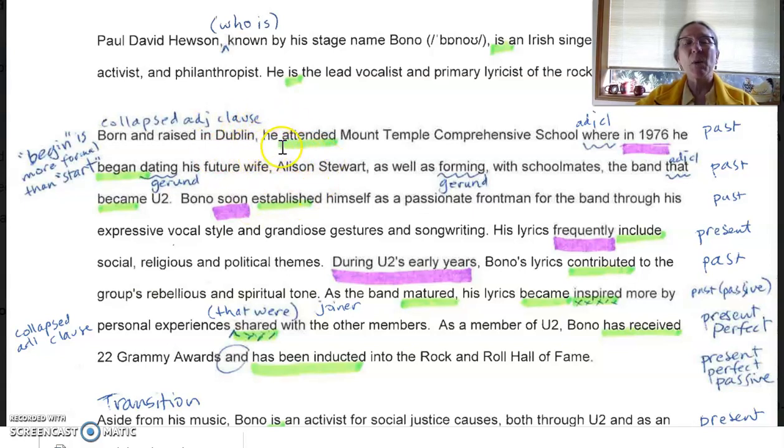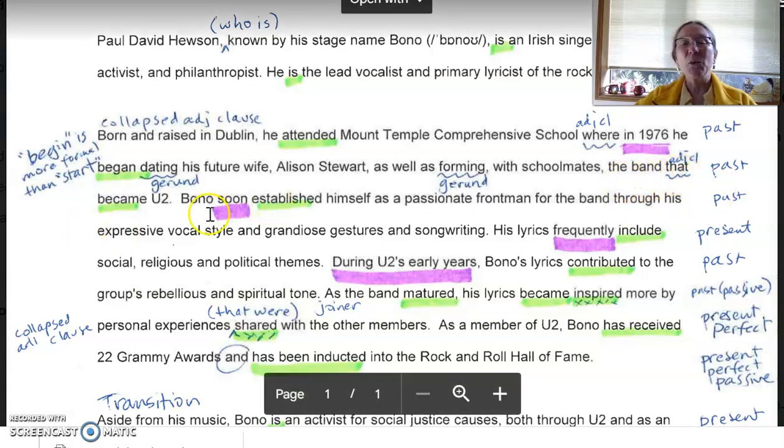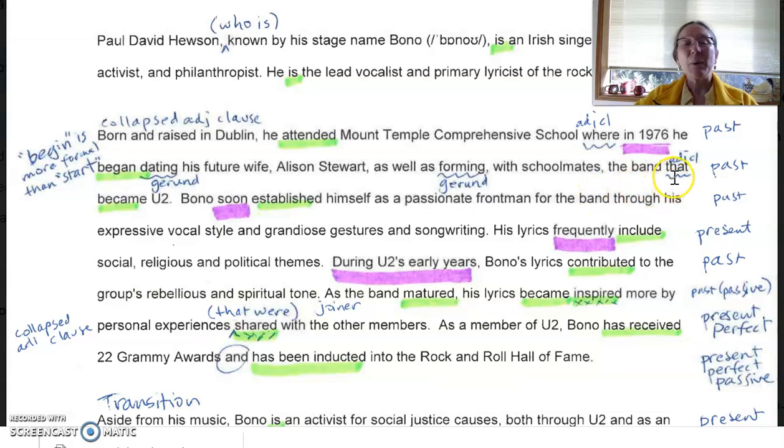And so that's Bono, that's him. So he works for born and raised. But it's not the verb, huh? Those are past participles. Alrighty. Let's see. Here's an adjective clause at the end. The band that became U2. That became U2 is modifying the band.